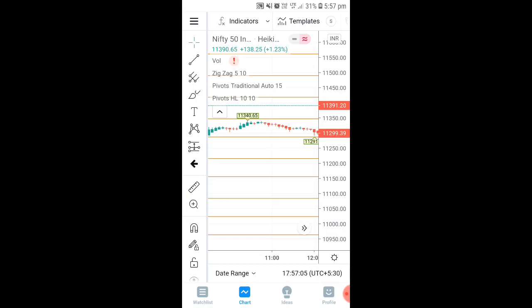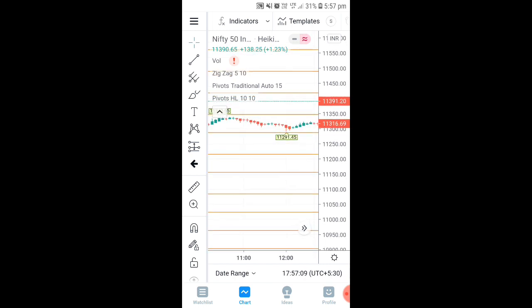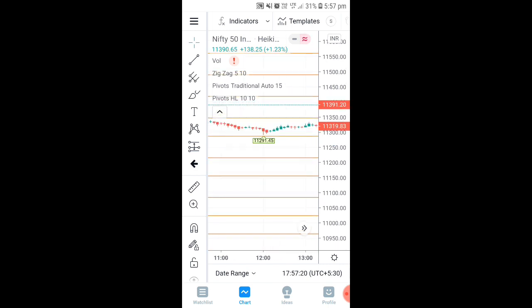See, immediately you can see Nifty took support here. Here you can see again Nifty came down to R1 and it takes support from there. Here again you have to be aware: when it came down to R1, it is taking support there, so you can go for a buy side. And if you see, it is going up to R2 again.